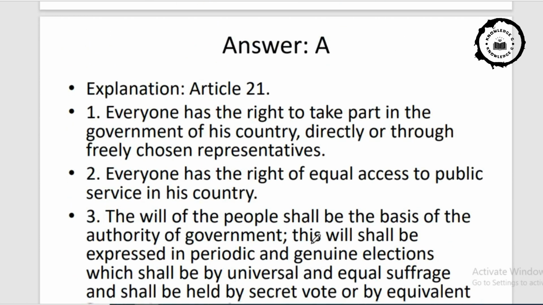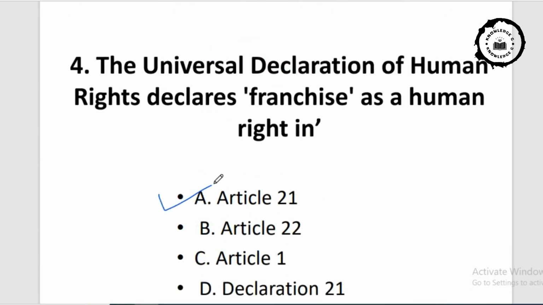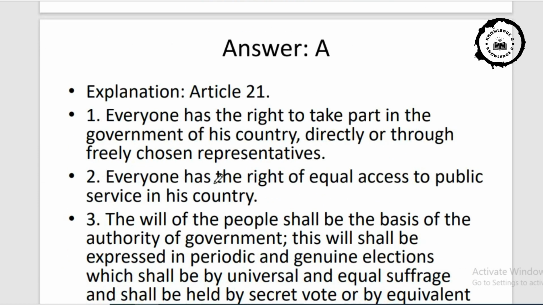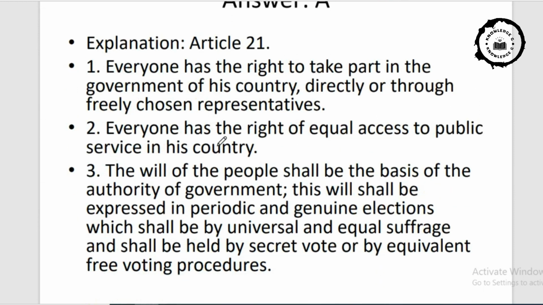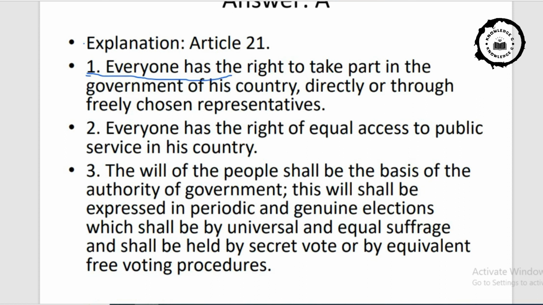Answer is option A, that is Article 21. Now come to the explanation part. Please see the explanation part. In the explanation part, pointing first point, everyone has the right to take part in the government of his country directly or through freely chosen